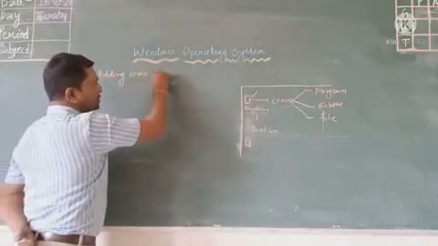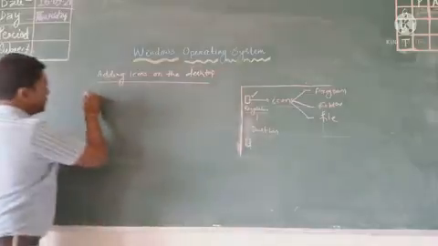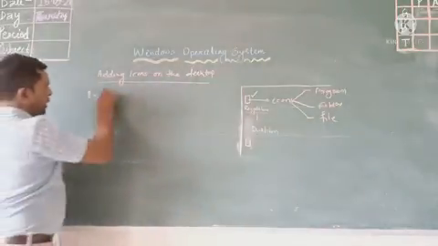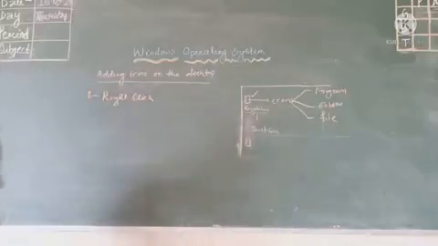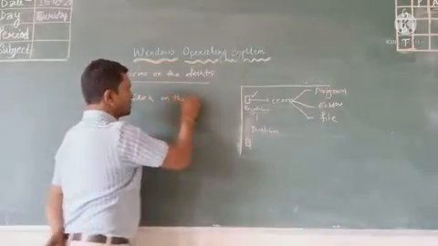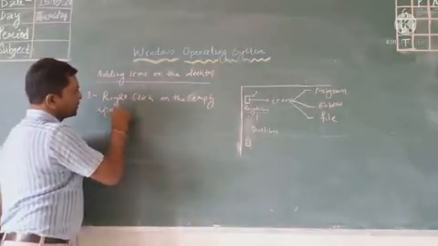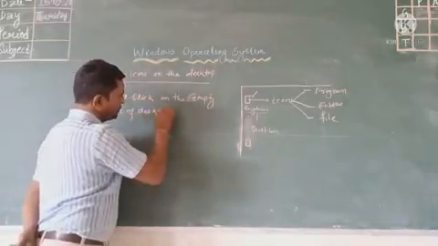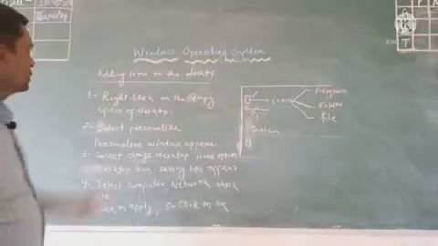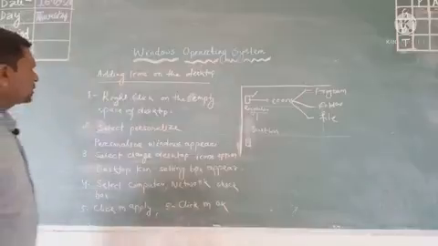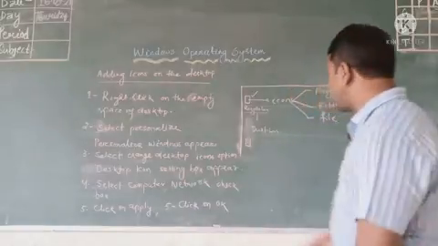Adding icons on the desktop. The first step is to right click on the empty space of the desktop. If we want to add an icon on the desktop, the first step is to right click on the empty space of the desktop.